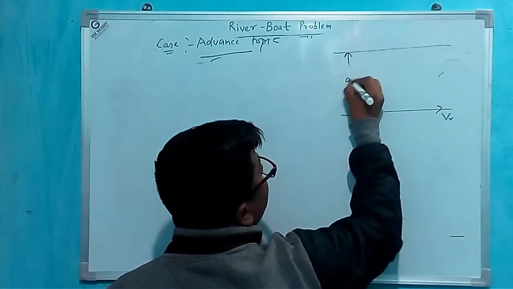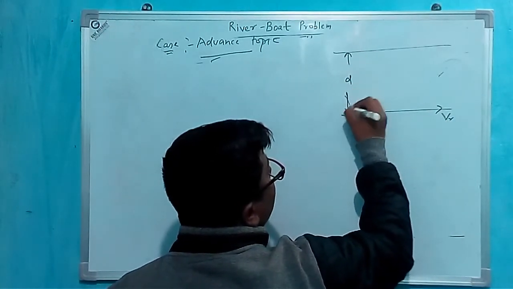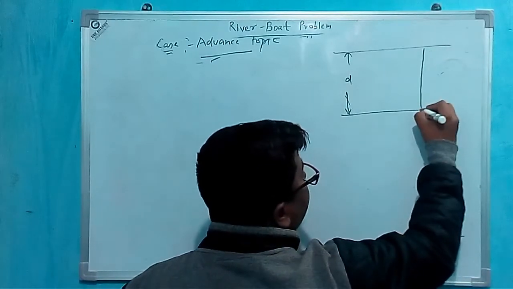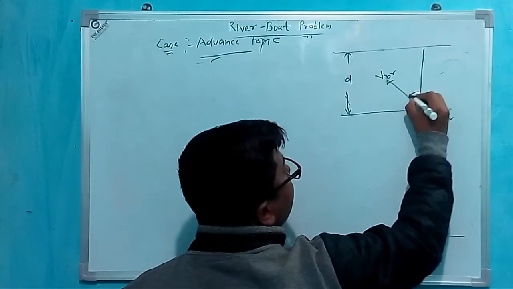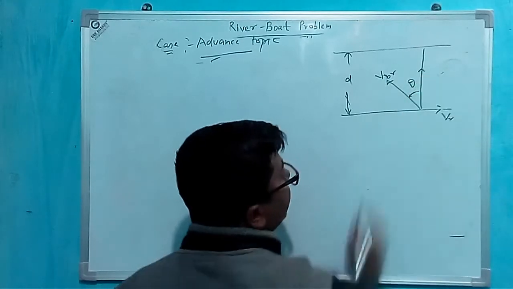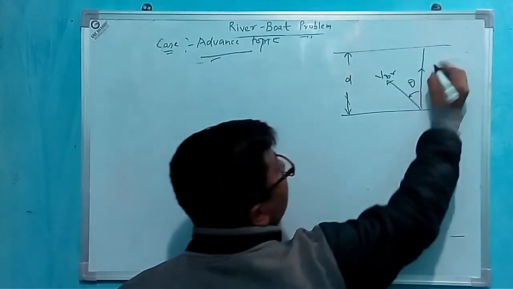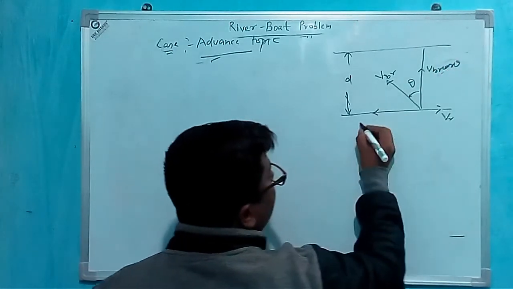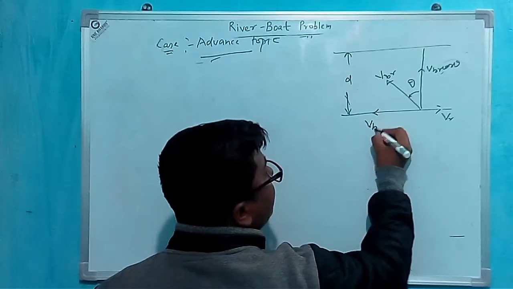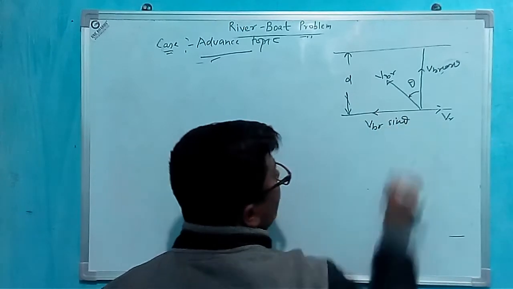Width of river is d. Okay. And the boat is moving with velocity VBR at a particular angle theta. The component on y-axis will be VBR cos theta, and on x-axis will be VBR sin theta. Okay.